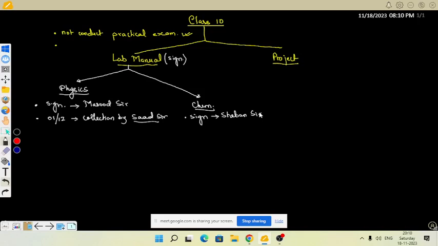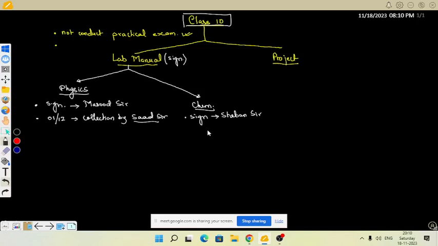I'm talking about 10th right now. For class 9th, as I have given the performa practical exam, everything will be conducted and will be the same. There is no change in that. Collection of lab manuals, checking, projects, everything will go on in the same way. Here we are only focused on class 10th.